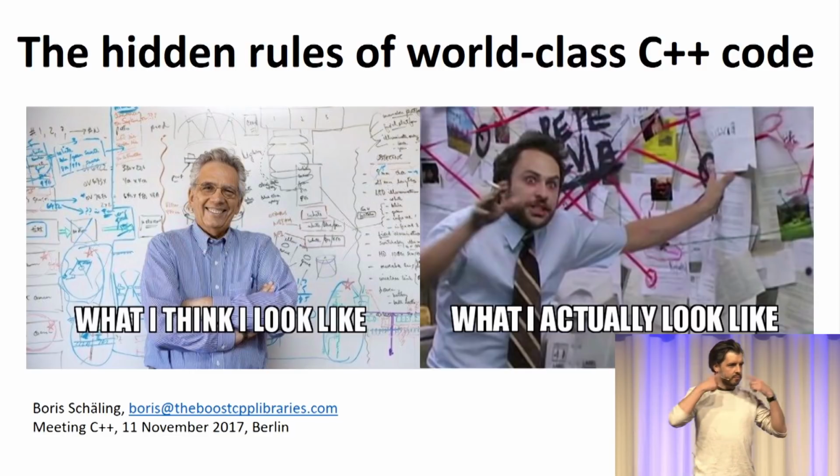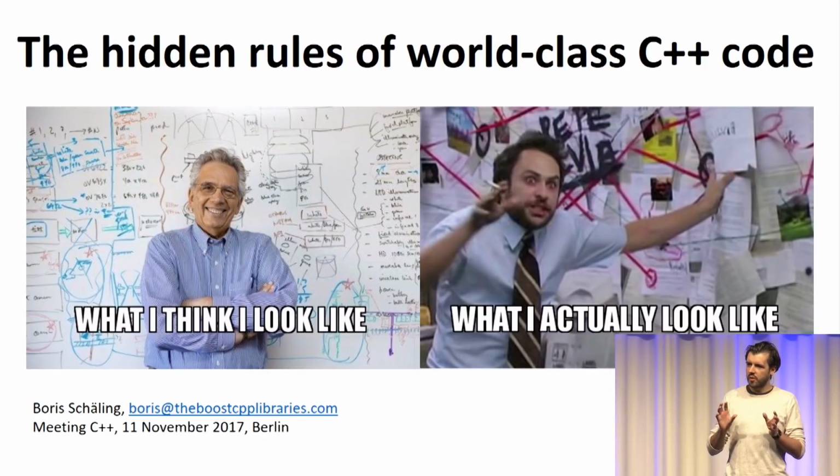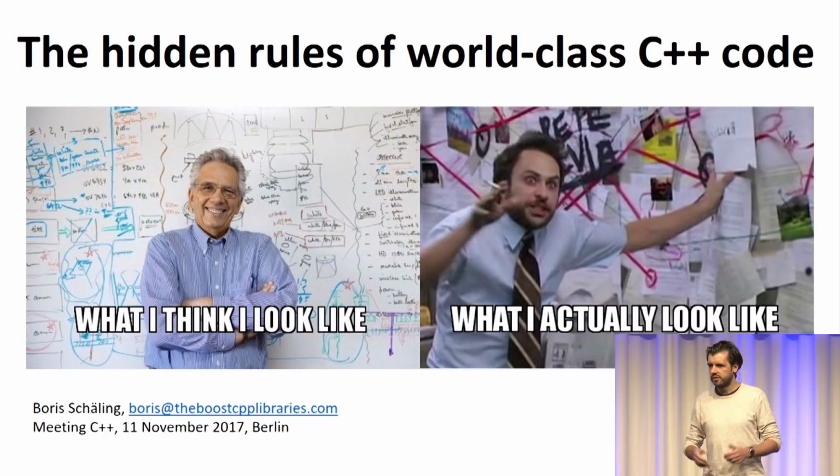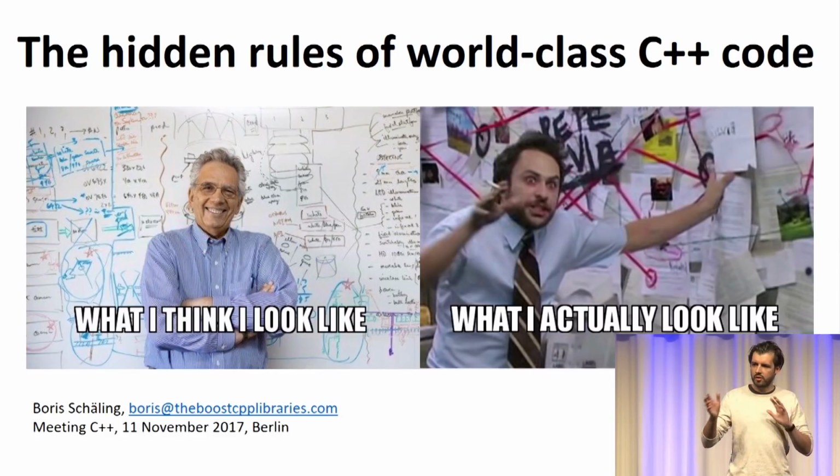So if we dive into that process of how you form an opinion, we can maybe find out what it is that you're looking at when you come to the conclusion that you are looking at something good or something bad. And we all know that there are a lot of rules in C++, and if you were here yesterday at the keynote Kate gave, you have seen her talking about all the rules we have in C++, all the guidelines, the best practices, and she talked about how complicated it can be. But if you think about how you form an opinion within 5-10 minutes, it still must be based on something.